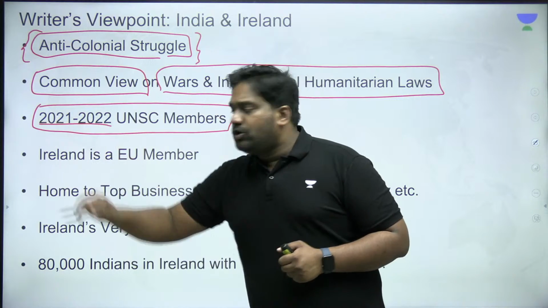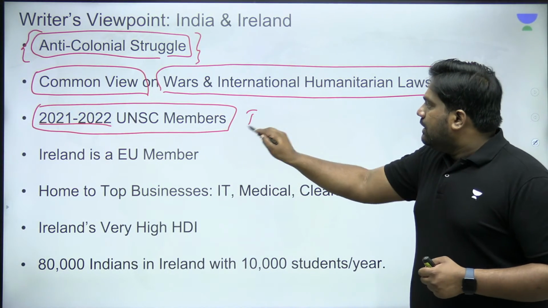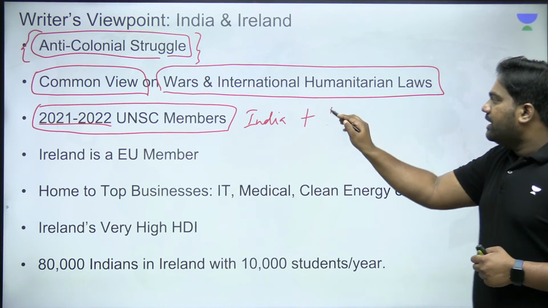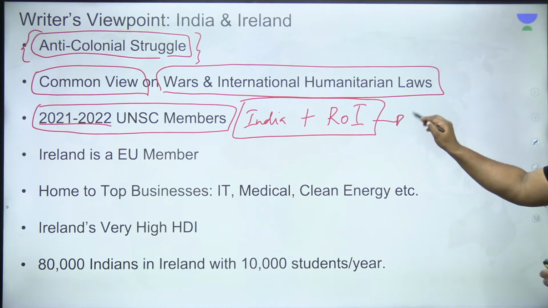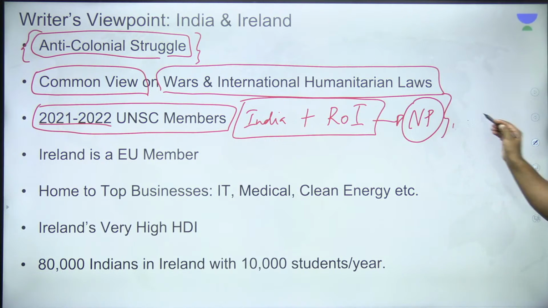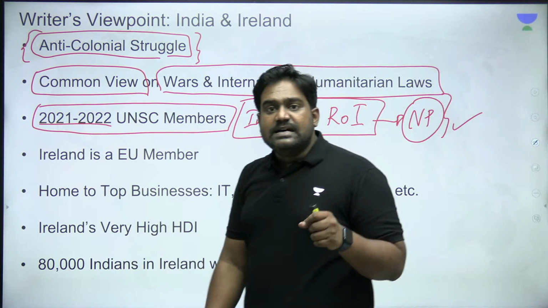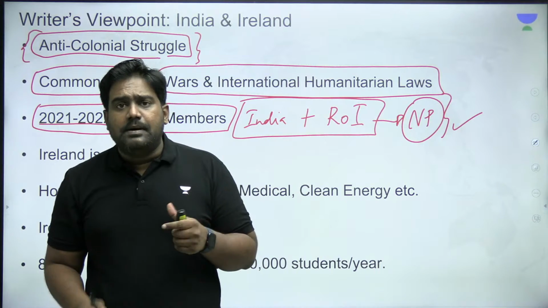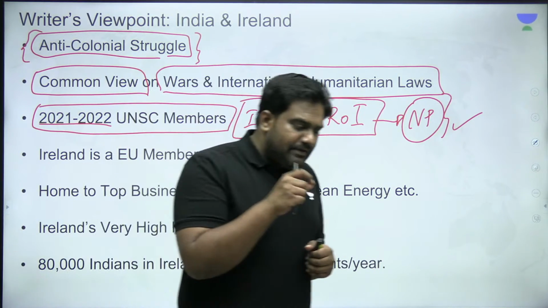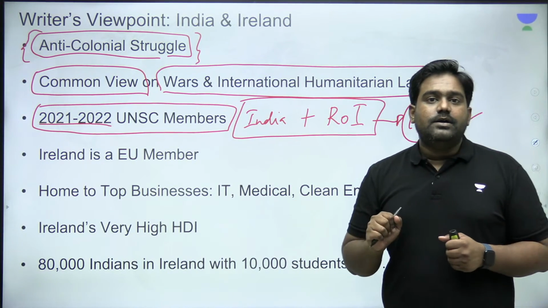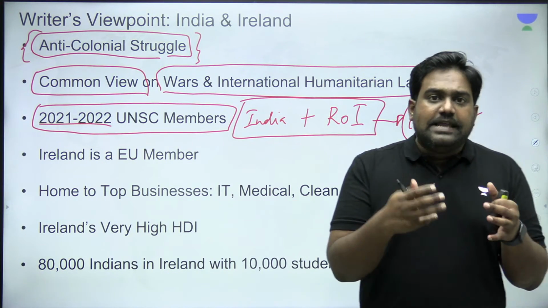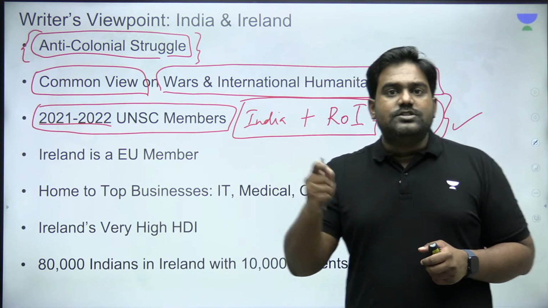Between 2021 to 2022, India and Republic of Ireland, they both occupied the non-permanent seat at the UNSC. This was India's 8th term as a non-permanent member of UN Security Council. And when India was a non-permanent member, even Republic of Ireland was a non-permanent member. So we together collectively acted to protect the rules-based order.